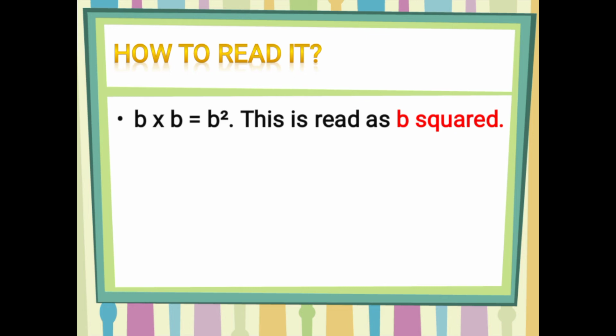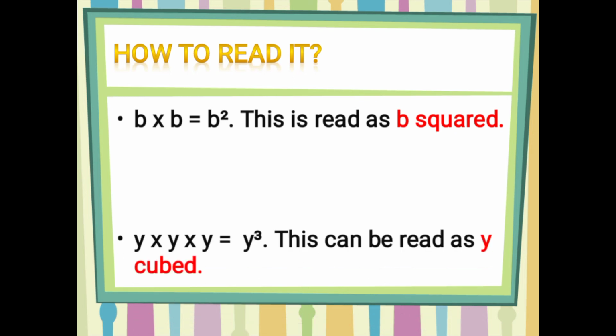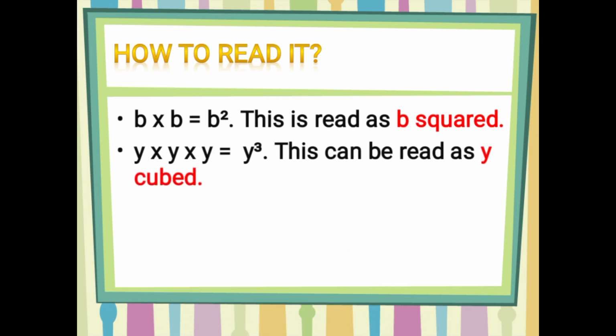So how will you read it? b squared. If you have exponent 2, you will not say power 2, you will simply say square. Similarly, if your exponent is 3, just as you can see here, y multiplied by y multiplied by y, the base number is y and it is multiplying 3 times. So you will write y with exponent 3, and read it y cubed. If your exponent is 3, you simply read cubed, and if your exponent is 2, you simply read squared.